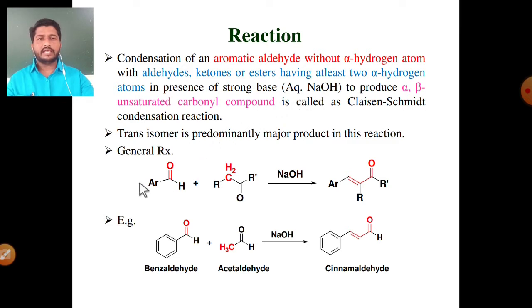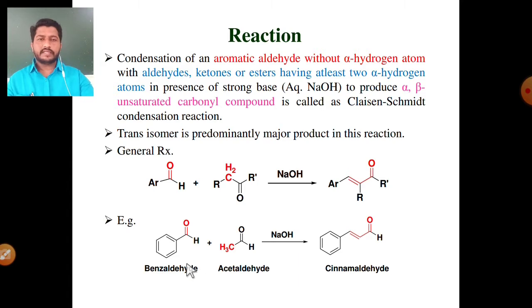See the general reaction. Number one is the aromatic aldehyde, and number two is either an aldehyde, ketone or ester molecule with two alpha hydrogen atoms, while the aromatic aldehyde has no alpha hydrogen atoms. In reaction in the presence of strong base NaOH, the condensation of this CH2 and CO gives a simple unsaturation, meaning an alpha beta unsaturated carbonyl compound, and this reaction is called the Claisen-Schmidt condensation reaction.